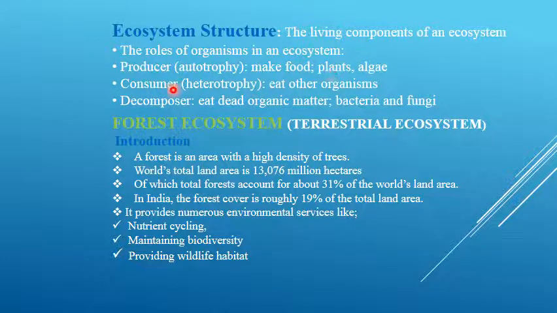The second one is consumer. Consumer, the other name is heterotroph. So they cannot prepare their food themselves. They eat other organisms. This is known as consumer. The next one is decomposer. Decomposer means those which eat dead organic matter, like bacteria and fungi. These are the examples for decomposer.